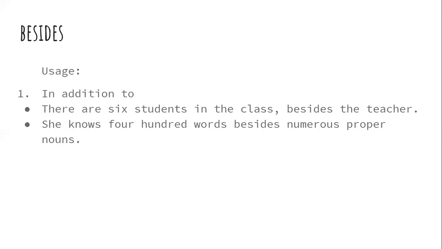She knows 400 words besides numerous proper nouns. So she has the knowledge of these 400 words, and in addition to that, she has the knowledge of numerous proper nouns also.